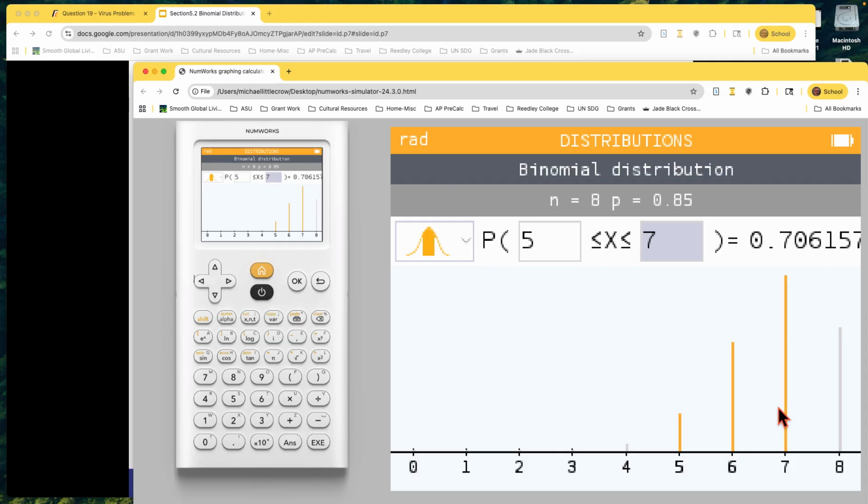This is the advantage over a TI-84 calculator, which would just give you the value, but it wouldn't show you the picture. I was teaching this with one of my classes in the spring with the TI-84, and this is where we started having a lot of problems because with their tool, they were guessing. Sometimes they got the right one, sometimes they didn't, but they didn't have the picture. The other school I was teaching, I was using the NumWorks, and they were getting it right consistently because they could see the visual. So that's why I went with the NumWorks. And again, you can download it to a tablet, to a cell phone, to a computer. So it's available to us.